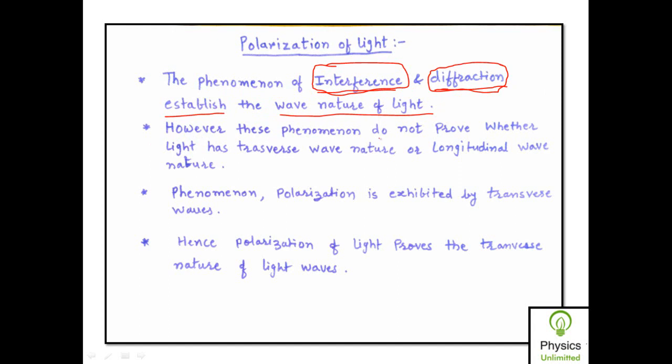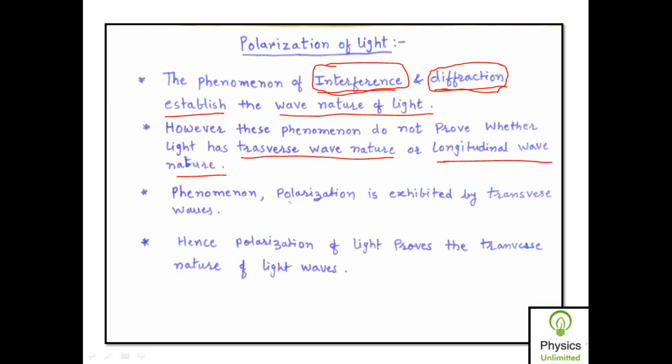However, these phenomena do not prove whether light has transverse wave nature or longitudinal wave nature. You know what is meant by transverse wave as well as longitudinal wave. Transverse waves are those waves in which the vibration of a wave takes place in a direction which is perpendicular to the direction of propagation of the wave, while longitudinal waves are those waves in which vibrations of the wave take place in the direction of propagation of the wave. So interference and diffraction prove the wave nature of light, but they do not prove whether light has transverse or longitudinal wave nature.